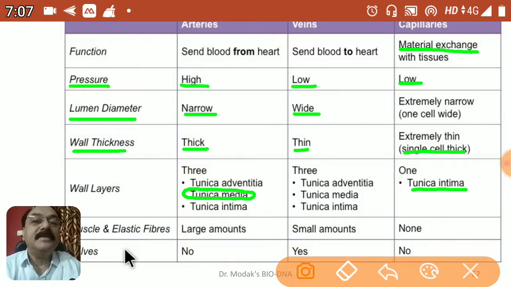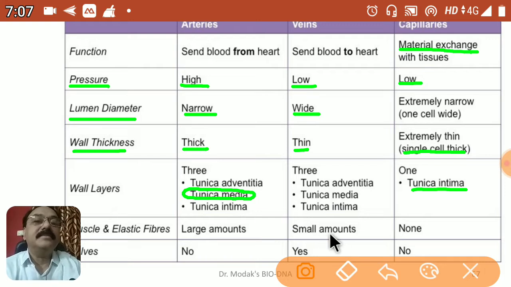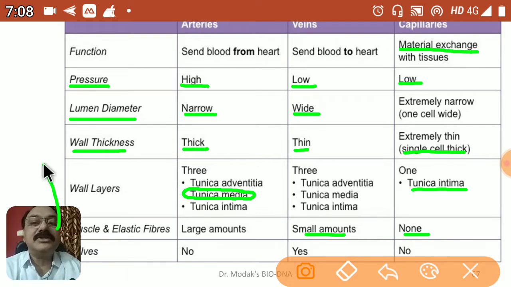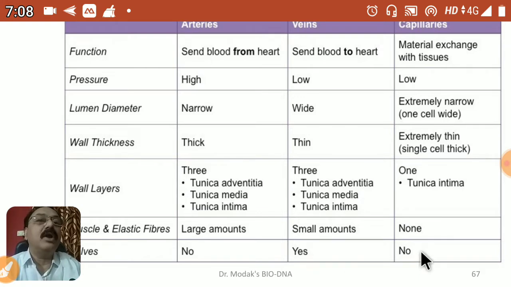Okay, then if you talk about elasticity, it is of a large amount. Arteries are highly elastic, and therefore the blood which is under pressure can be conducted properly. Elasticity is a little less in veins, and there is no elasticity in capillaries. One more important feature is the valves: there is no valve in arteries, while there are valves in veins, and there is no valve in capillaries. So these are very important structural features of all the blood vessels that we have to talk about.